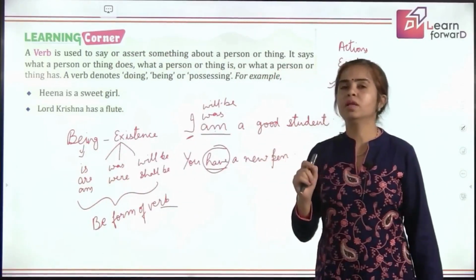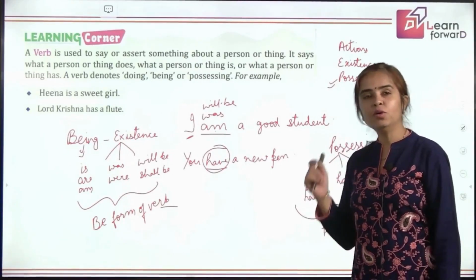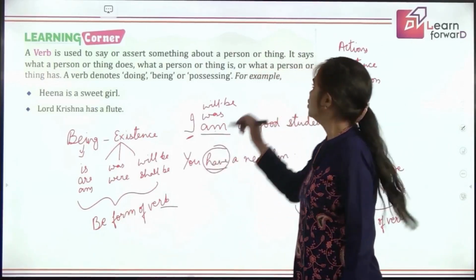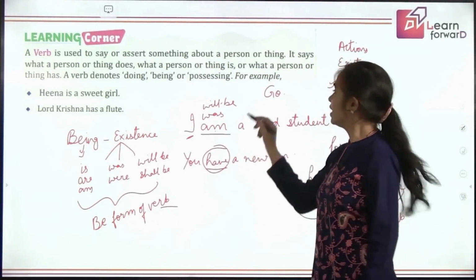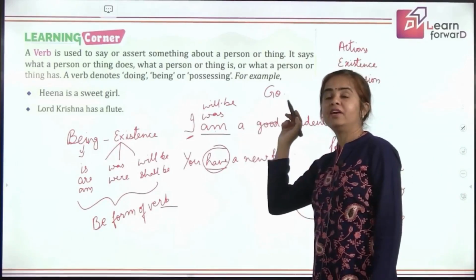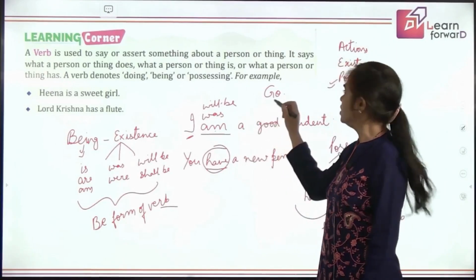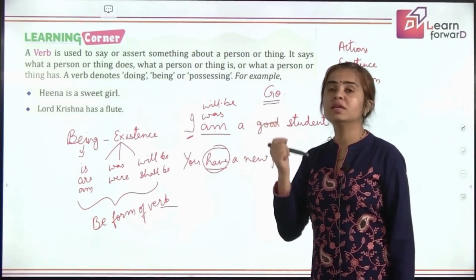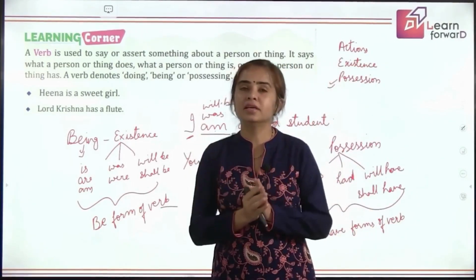Just remember one thing, there cannot be a sentence without a verb. And you'll be excited to know which is the smallest sentence in English. Just go. We can start it with a capital letter, we can end it with a full stop. Go. This is an imperative sentence, and what you see here is just a single verb. This single word is a verb and it has a complete meaning. It is a sentence in itself.